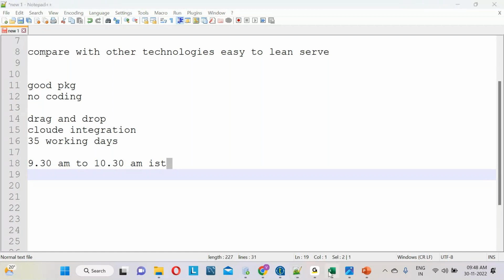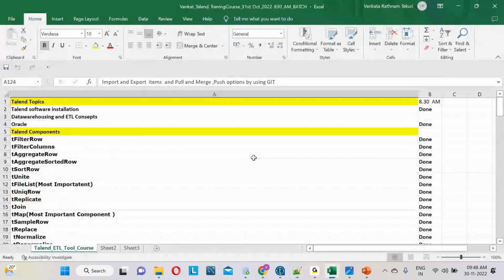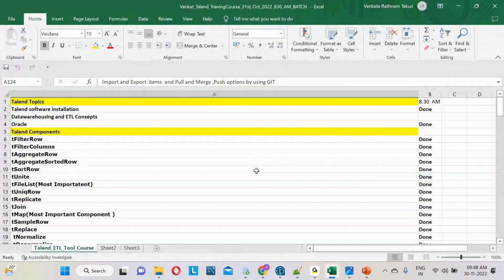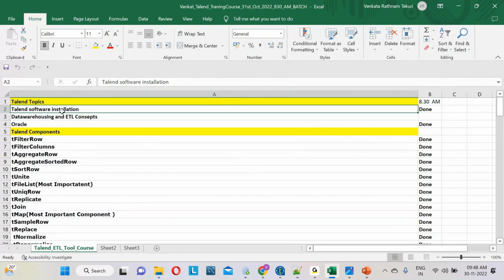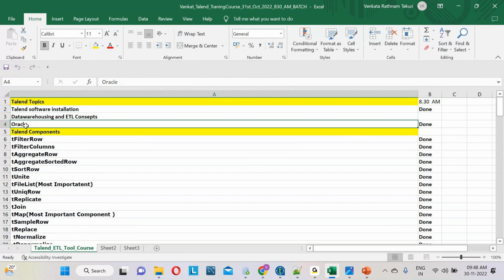This is the course content we are going to cover. I will give the Talend software and explain it. The data warehousing concept, Oracle and Snowflake will also be covered, including how to connect to Snowflake.